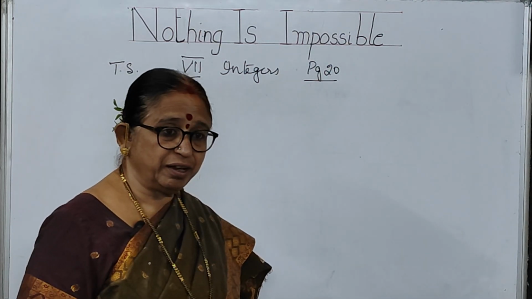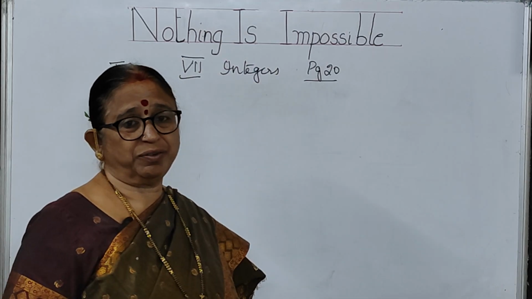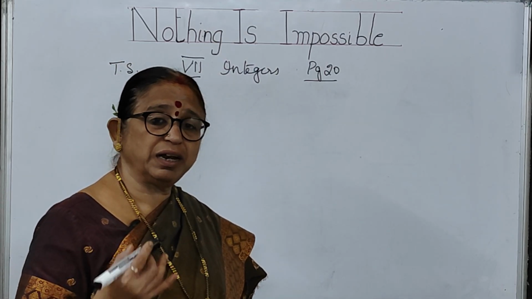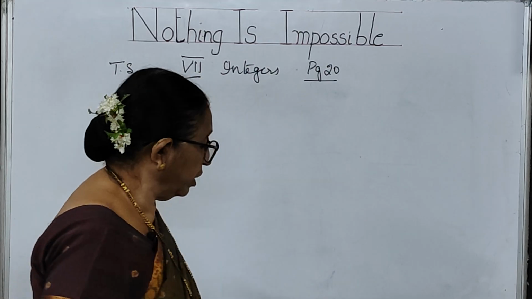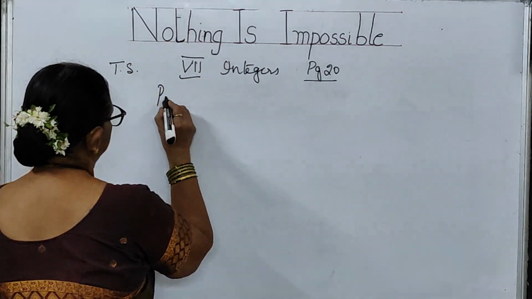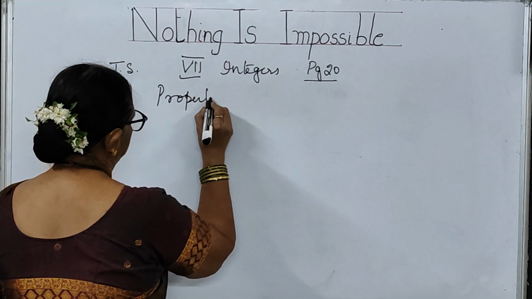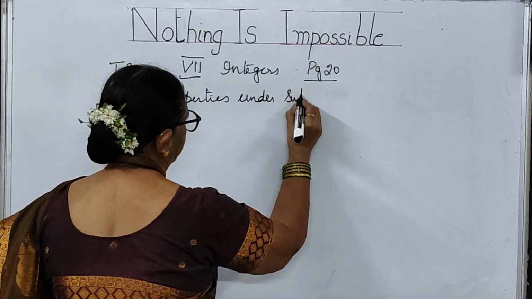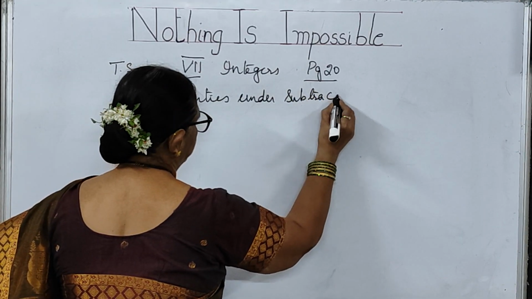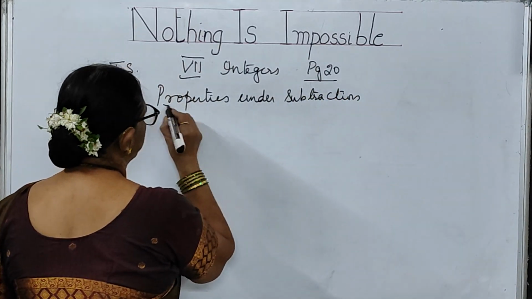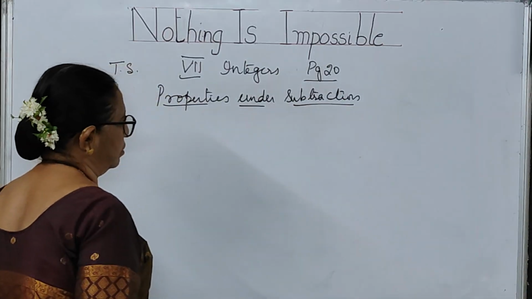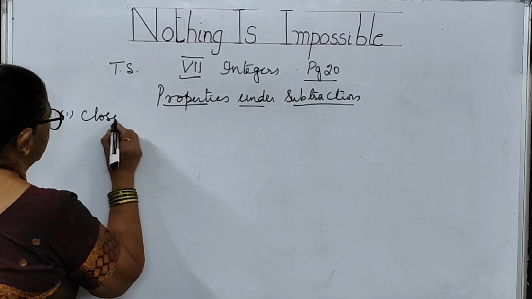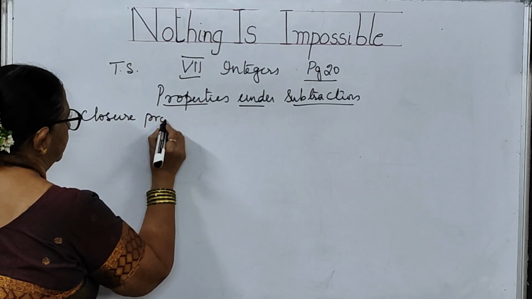Now, in this you are having properties. Once again you have got properties. Earlier you have got properties under addition and under multiplication. Now we are going to have properties under subtraction. So addition you have done. Now properties under subtraction. As usual, the first property is the closure property.